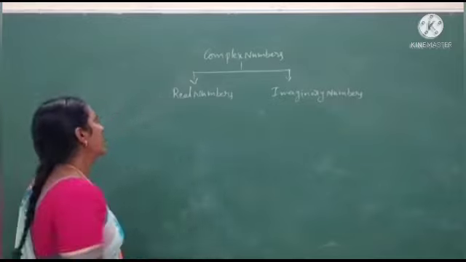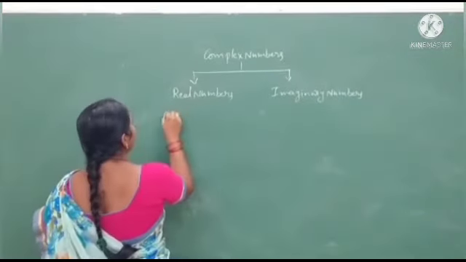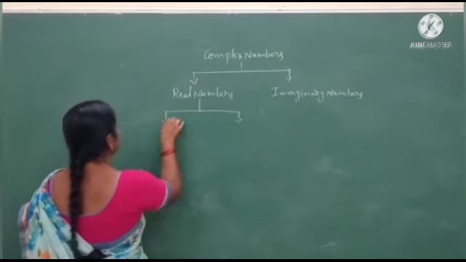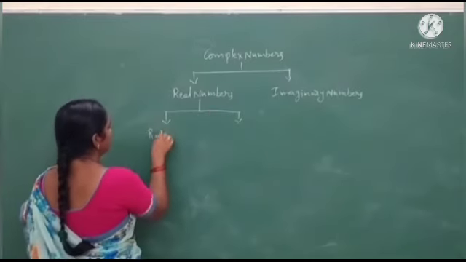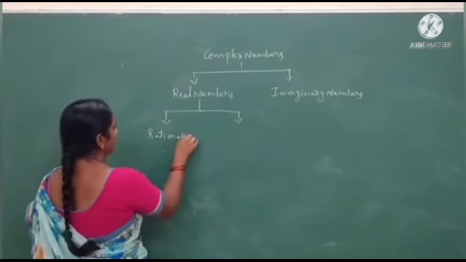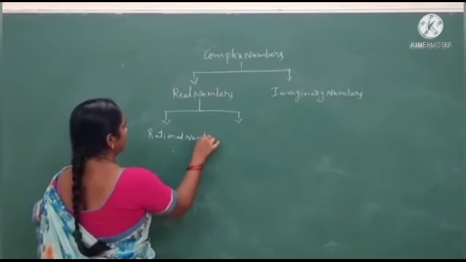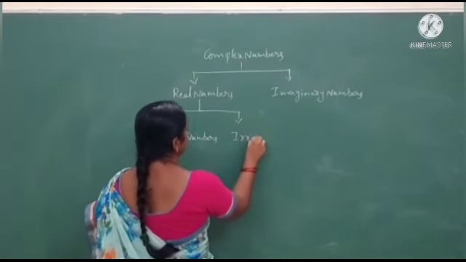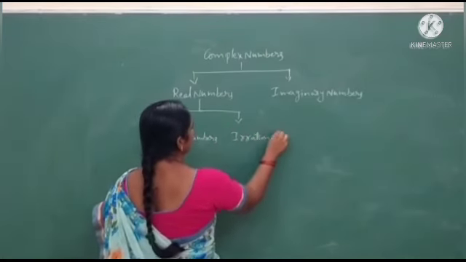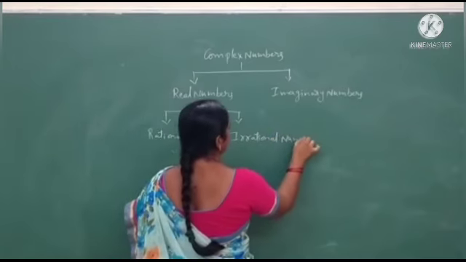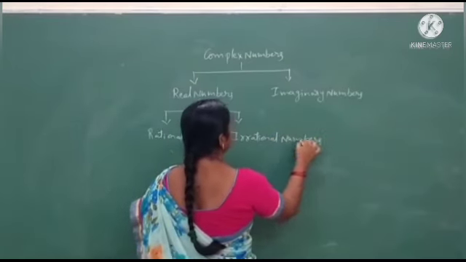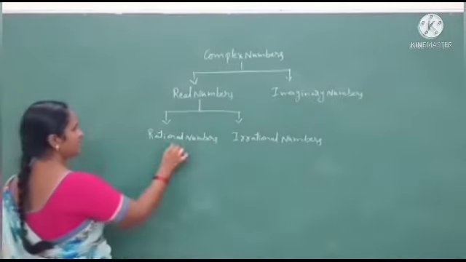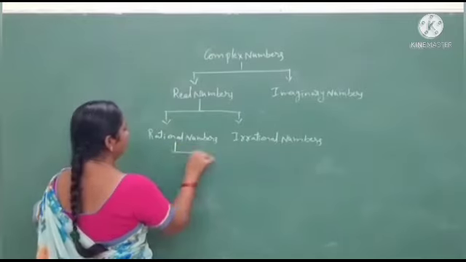And again, real numbers are divided into two parts, that are rational numbers and irrational numbers.